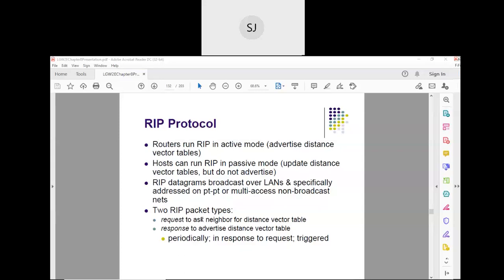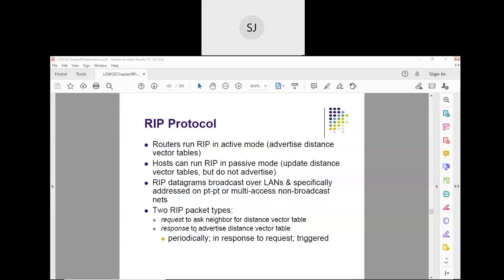Assume router A wants to know the neighbors of router B. So A sends a request to its neighbor asking for the distance vector table, the table B has prepared about its neighbors. This is the RIP request.